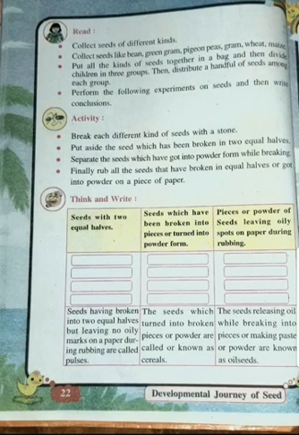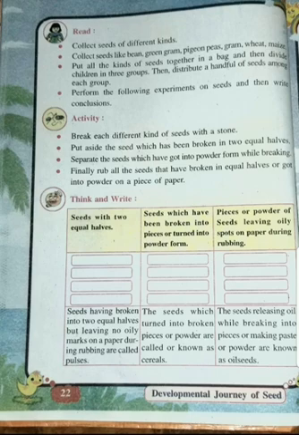Here some activity is given for you. At home you can do this: you have to collect different seeds. See, in our home also there are different seeds. Which are the seeds? Like the bean seed, the moong seeds, the gram, the wheat, the maize, the rice, the green gram. All these types of seeds are seen in our homes.